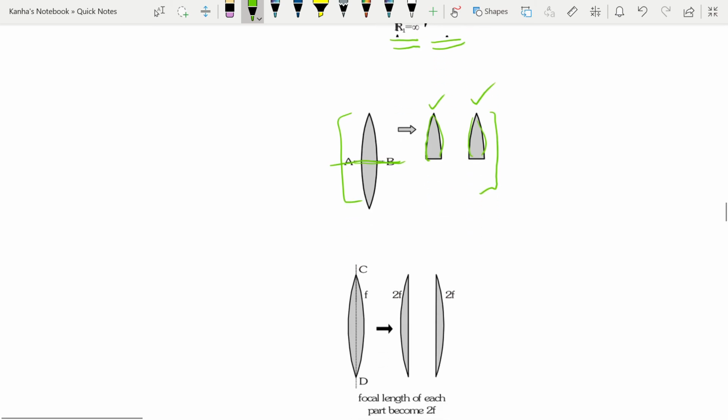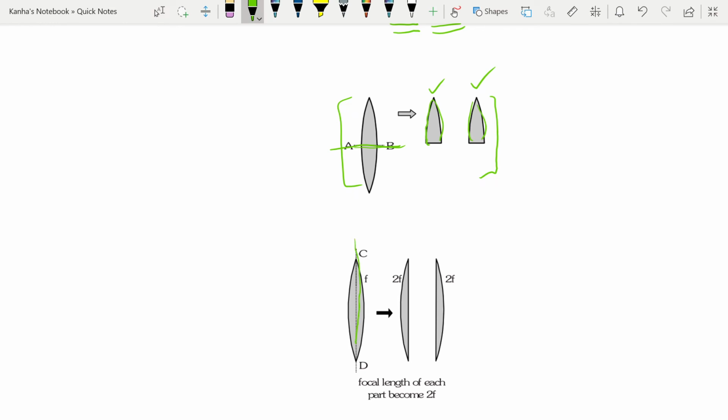If I consider the next case, in which I cut the same lens into two equal parts by a vertical plane, then the focal length of each part will be double the initial value, but the intensity will remain unchanged because the aperture is not changing. Why? Previously you had two surfaces with a radius of curvature r for each.